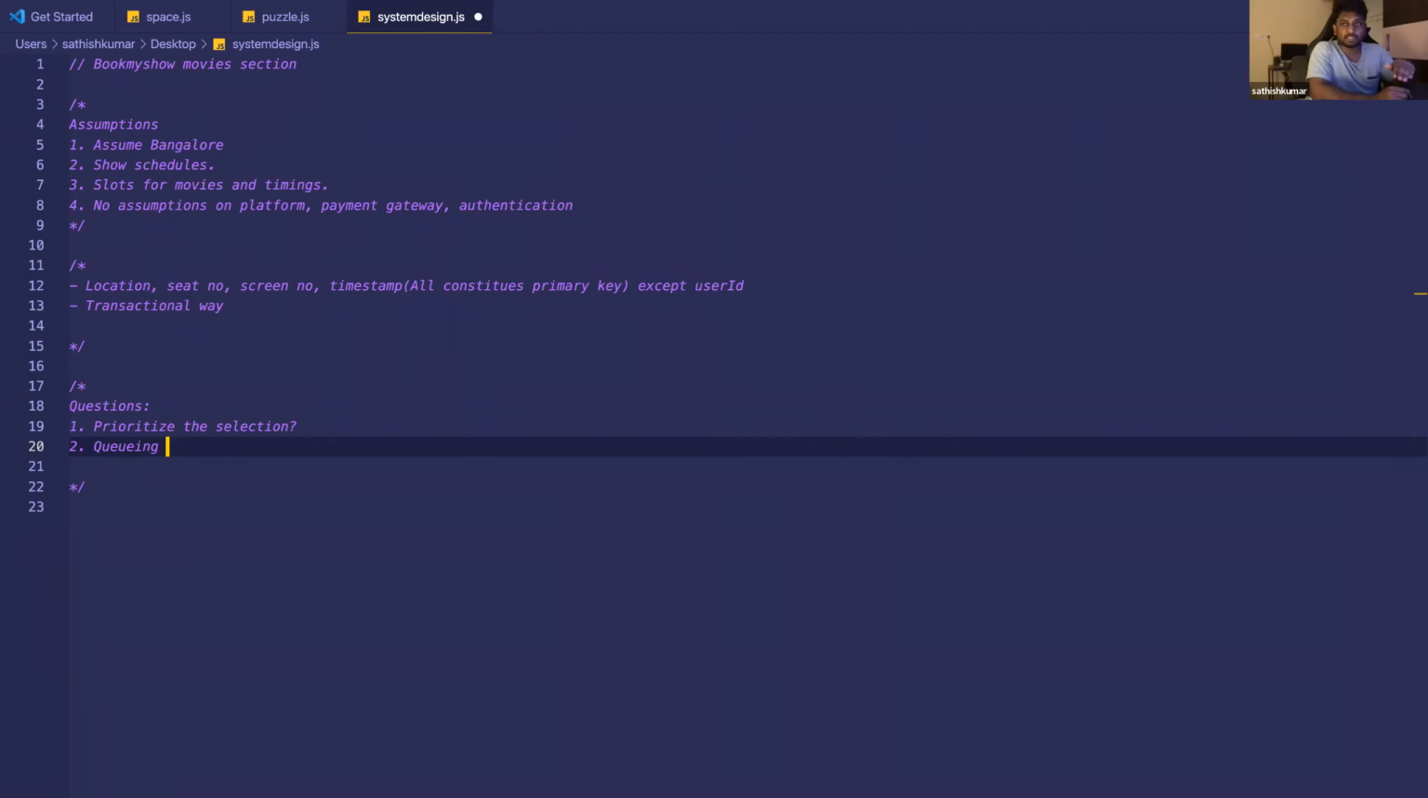Now you are in the blocked state. How will the queuing work here? How long will you block that seat? Till which time will you wait, and if no payment is made, when will you unblock it? How will this process work, how will you prioritize queuing it?